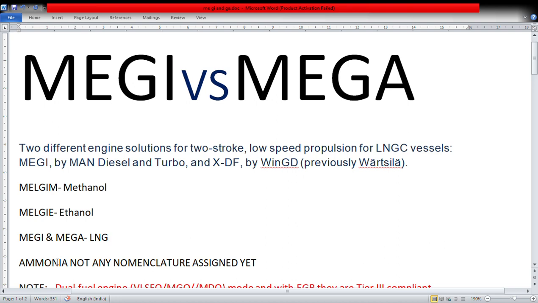MEGI and MEGA are for LNG as a fuel. When we use methanol as a fuel, we have MELGIM. When we use ethanol as a fuel, we use the nomenclature MELGIE. And when we use LNG as a fuel, we have MEGI and MEGA, that is gas injection and gas admission.